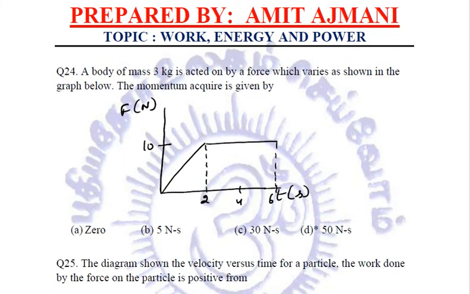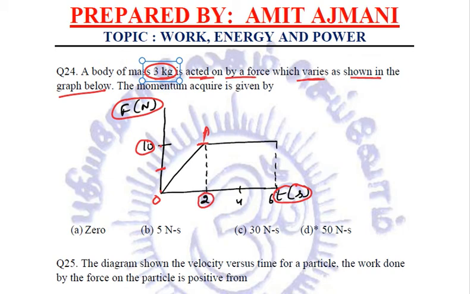Next question. A body of mass 3 kg is acted on by a force which varies as shown in the graph below. In this graph, we have force on the y-axis and time on the x-axis. Taking O to be the origin, there is a point, let us say A, which corresponds to 10 Newton and 2 seconds time. Another point, let us take it B, corresponds again to 10 Newton, but the time is 6 seconds.